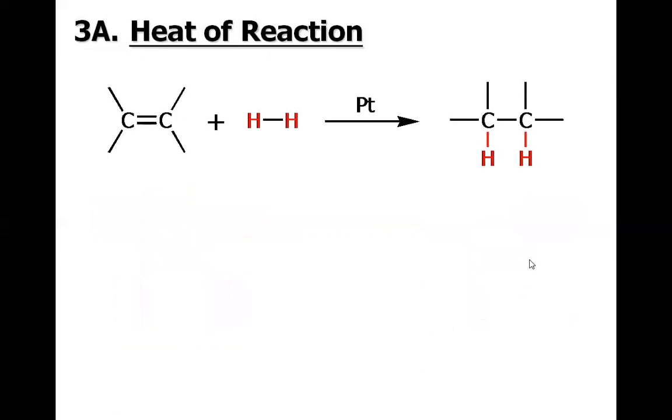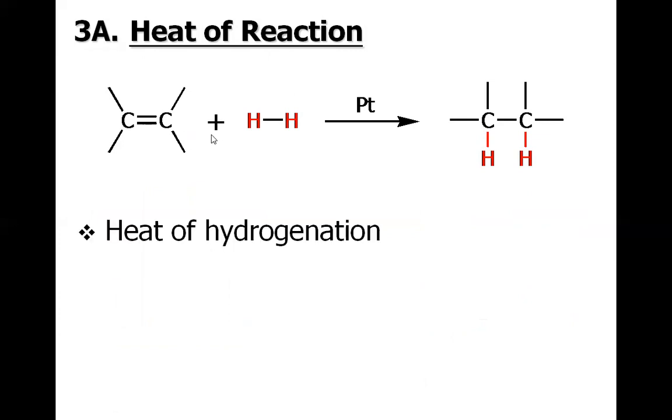This criterion of stability is judged by the heat of reaction. Let us consider a simple reaction of the alkene, the hydrogenation. In the presence of a platinum catalyst, the alkene is hydrogenated to afford the alkane. This is an exothermic reaction, so in doing so, heat is released, which you could see with the negative sign. The heat of hydrogenation for this particular reaction is minus 120 kilojoule per mole. It means each mole of this alkene releases 120 kilojoule of energy. Releasing means the negative sign.